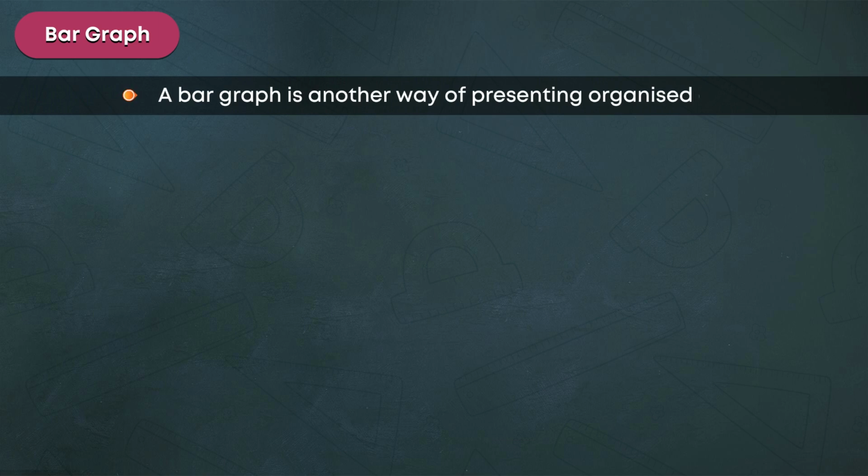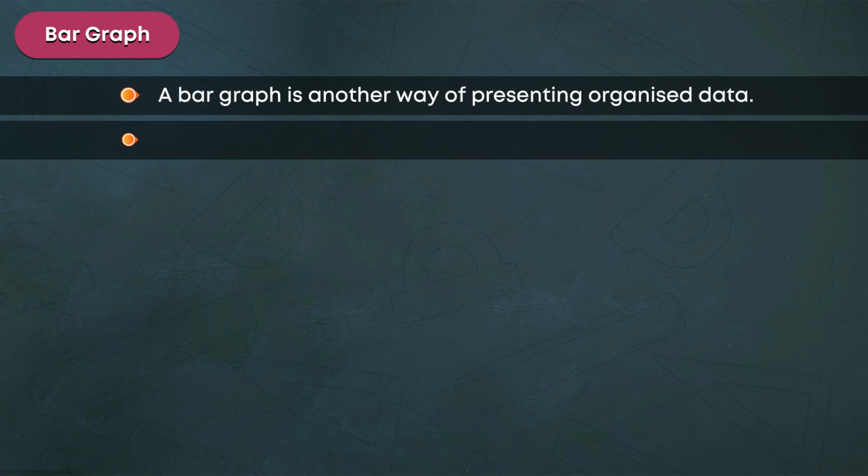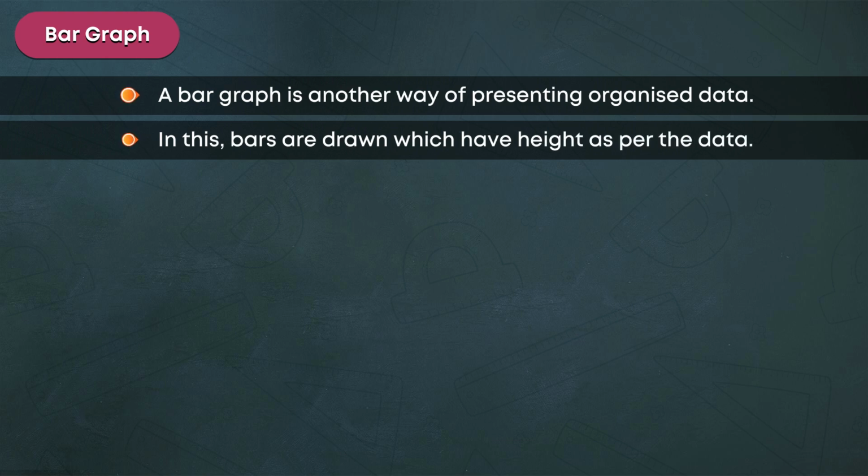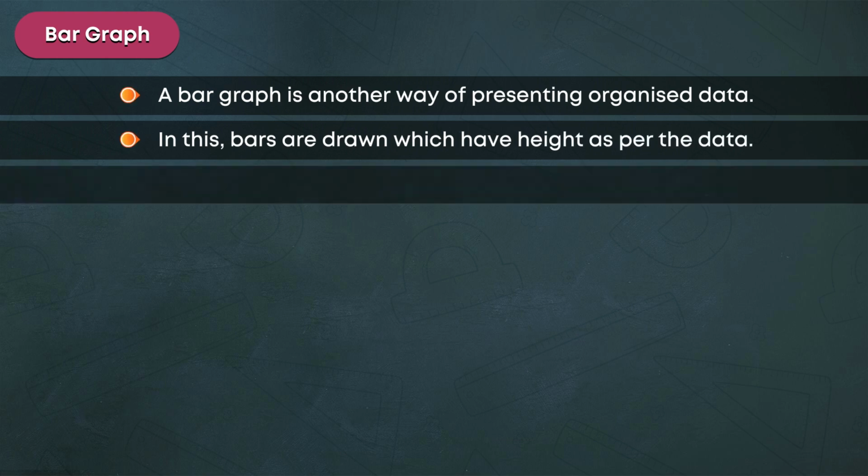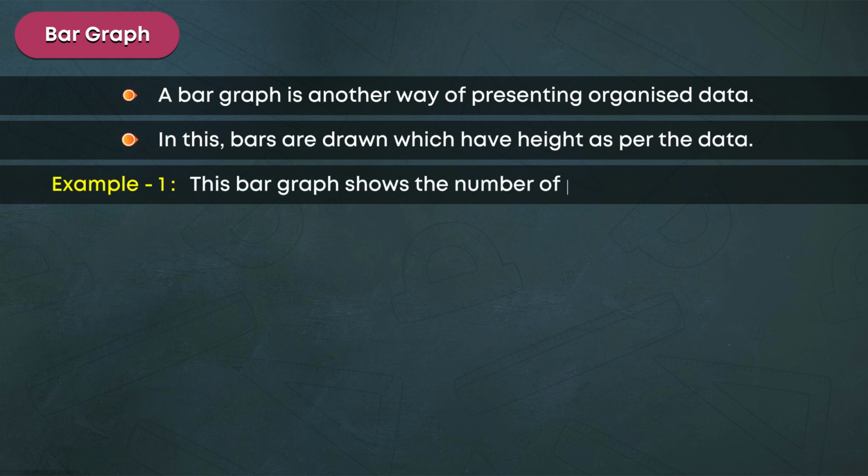Bar graph. A bar graph is another way of presenting organized data. In this, bars are drawn which have height as per the data. Example 1. This bar graph shows the number of prizes won by 3 children.